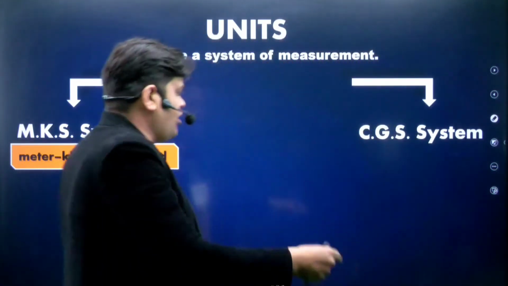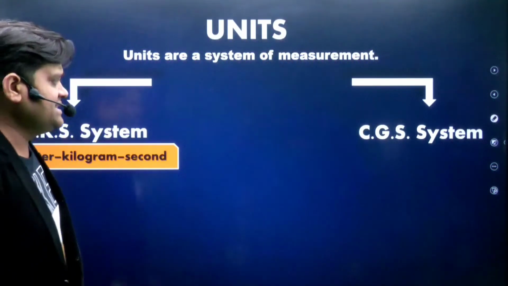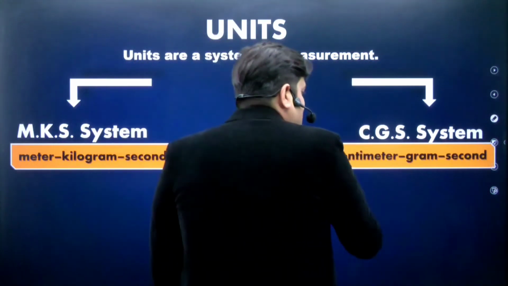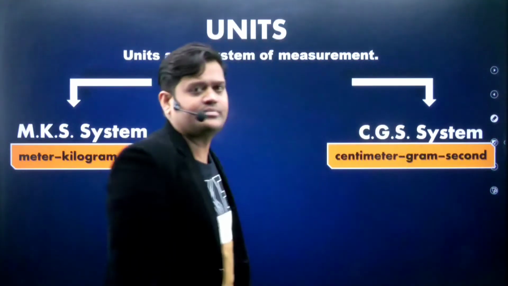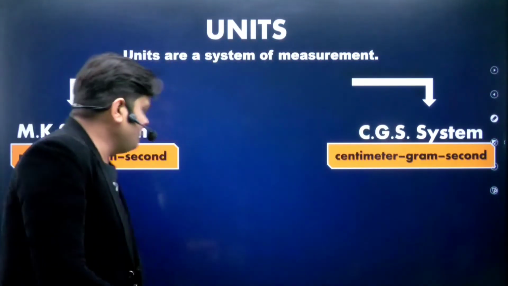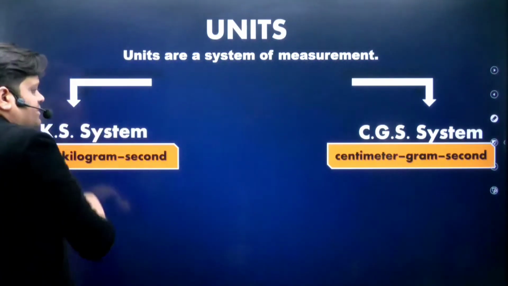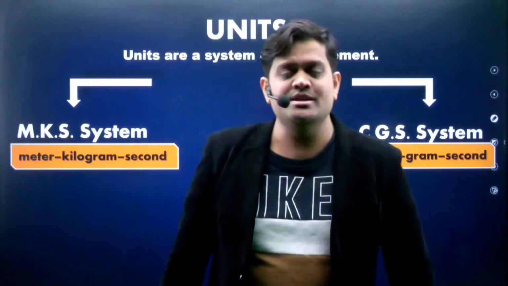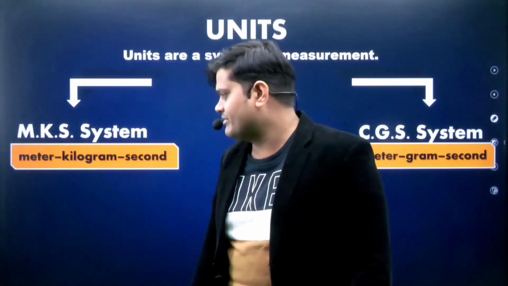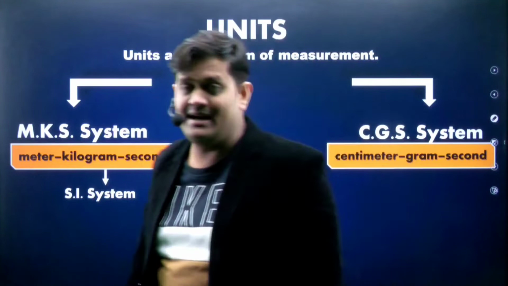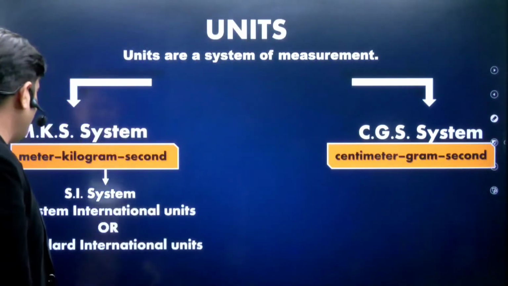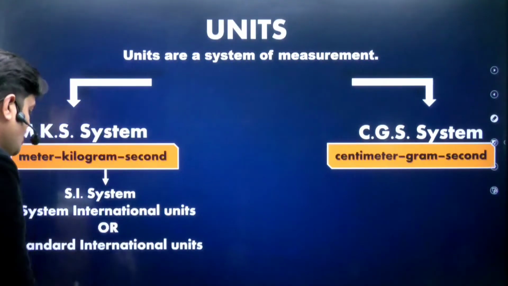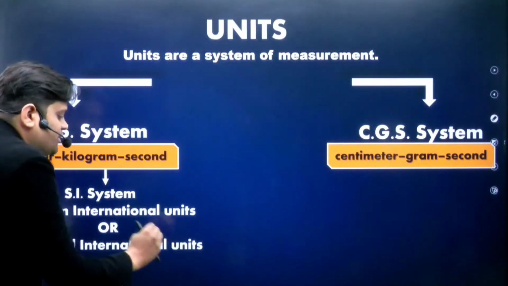Now the next one is the CGS system. In the CGS system, C is centimeter, G is gram, S is second. Maximum we follow the MKS system, and this MKS system is also part of the SI system, the standard system, or you can say the international system of units.